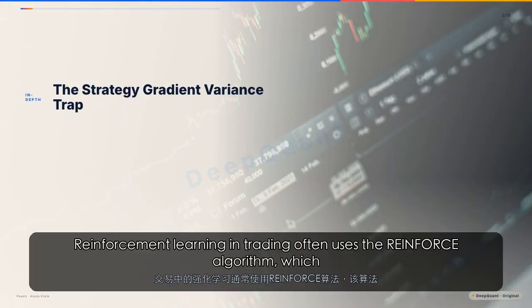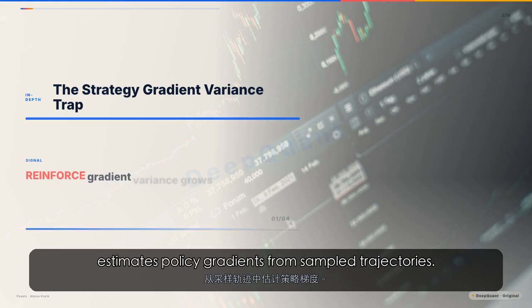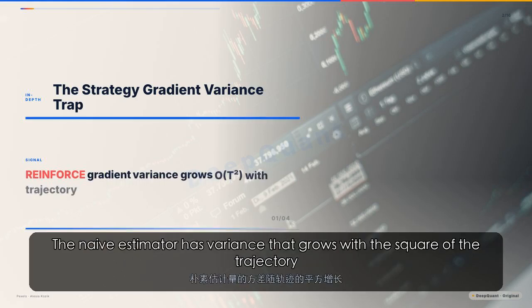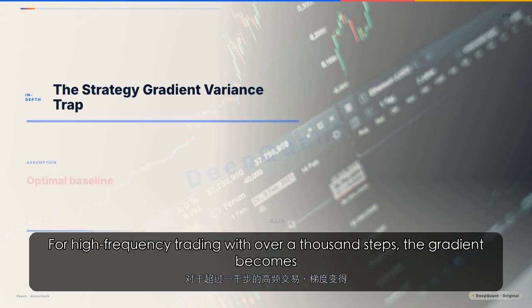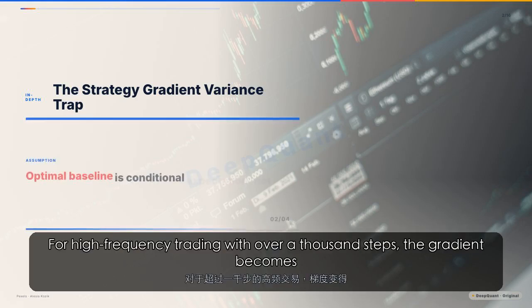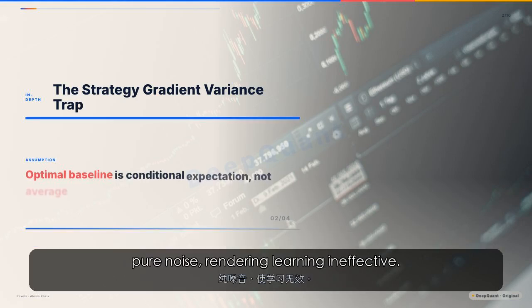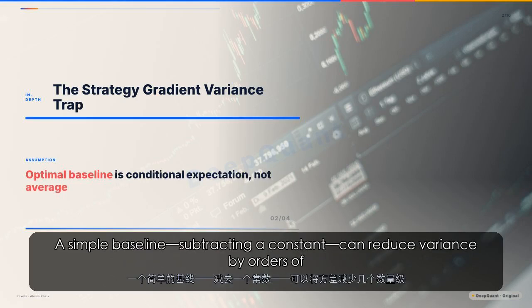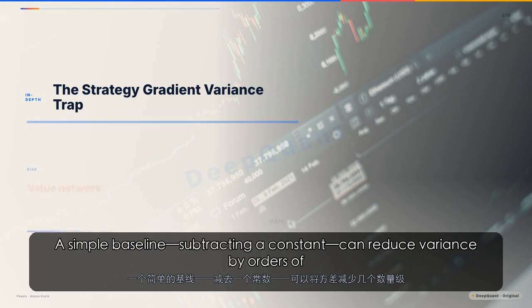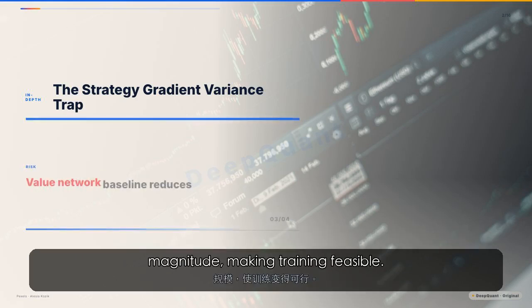Reinforcement learning in trading often uses the REINFORCE algorithm, which estimates policy gradients from sample trajectories. The naive estimator has variance that grows with the square of the trajectory length. For high-frequency trading with over 1,000 steps, the gradient becomes pure noise, rendering learning ineffective. A simple baseline, subtracting a constant, can reduce variance by orders of magnitude, making training feasible.